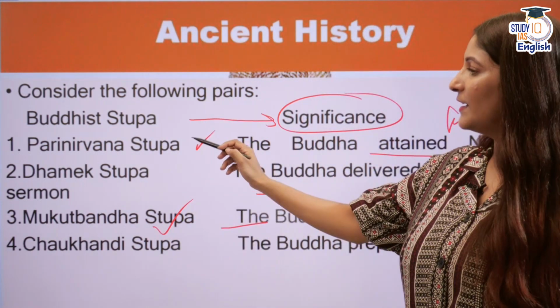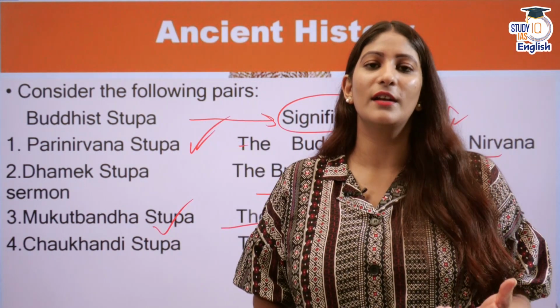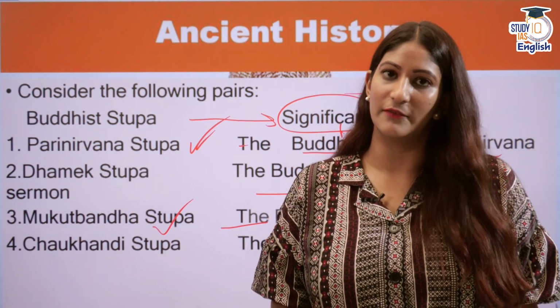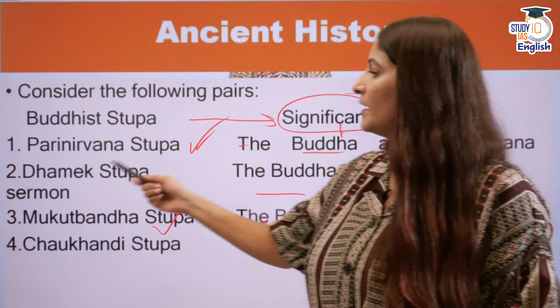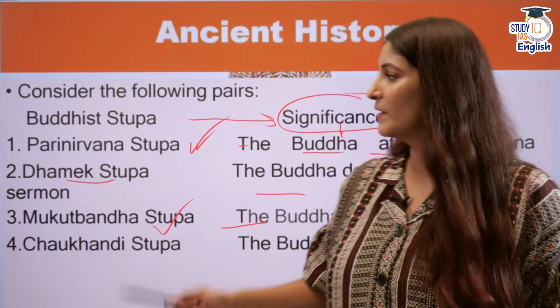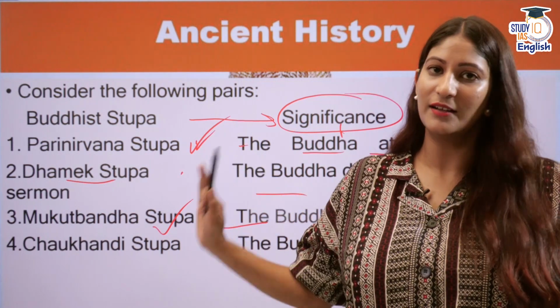Let's start. Parinirvana Stupa, by the name of it, you can understand that here the Buddha attained nirvana and laid down his body. Dhamik Stupa is where the Buddha delivered his first sermon. First and second, they are correct.